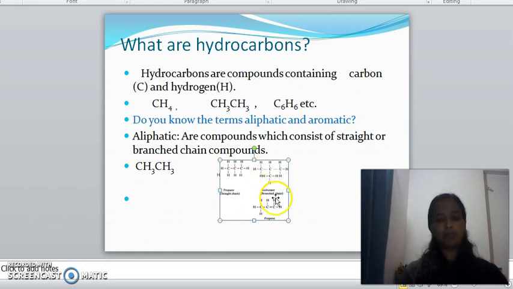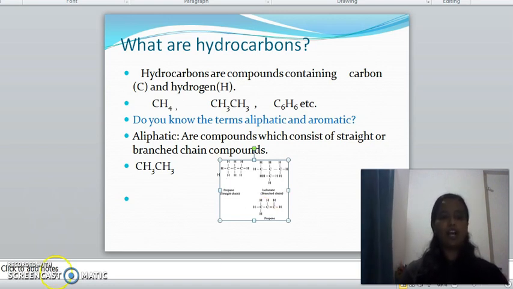In this example, you can see the second carbon atom is attached to one more carbon atom. So here you can see a branching. This is also an aliphatic hydrocarbon. Aliphatic hydrocarbons can also be classified as alkanes, alkenes and alkynes. So alkanes are aliphatic hydrocarbons.